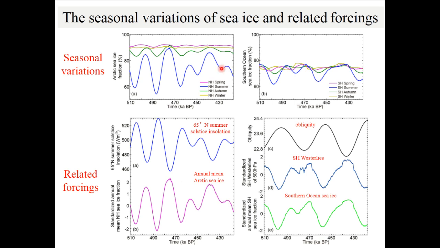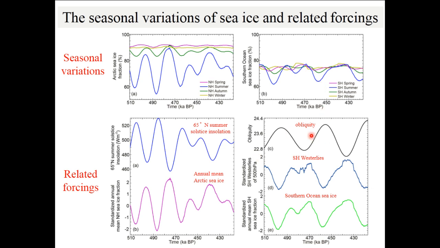Compared to the seasonal Arctic sea ice variation, the seasonal South Ocean sea ice variations show more weighted variations, although the summer South Ocean sea ice still shows the largest variation. In addition, the summer South Ocean sea ice is dominated by obliquity. So, the annual mean South Ocean sea ice is dominated by obliquity.